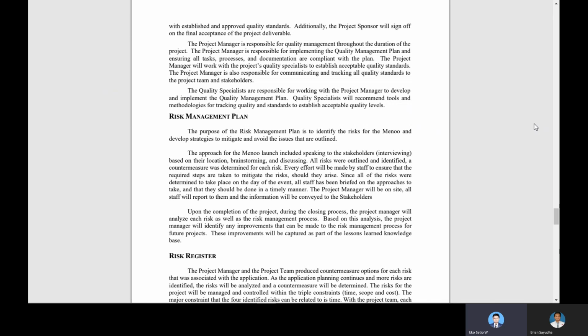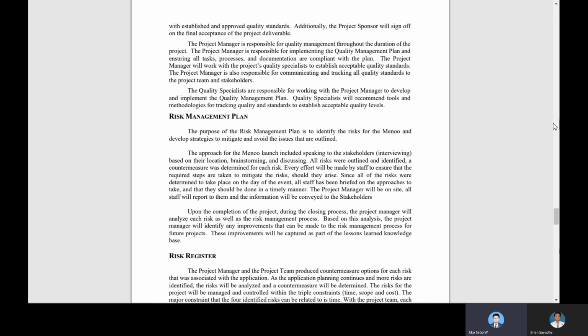Every effort will be made by staff to ensure that required steps are taken to mitigate the risk should one arise. The project manager will be on site. All the staff will report to them and information will be conveyed to the stakeholders.